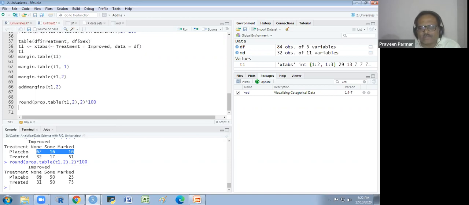So we could say in the non-improvement, 69% patients were placebo and 31% patients were treated. Similarly, in some improvement, there were 50% placebo and 50% treated. In the marked improvement, there were 25% placebo and 71% treated. So is it a better interpretation or not? Which one is the better interpretation? Yes.